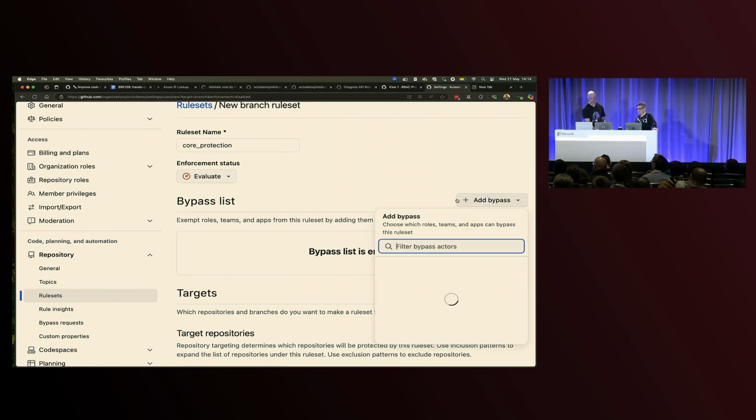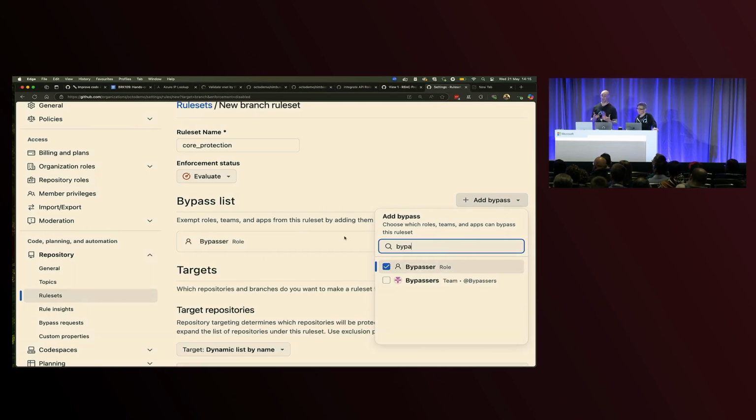Rule sets also allow you to have bypass, which means that if you need some actors in your organization to be authorized to take actions outside of that rule set, whether it's changing a particular file or pushing a particular branch without review, we can choose who might be the bypassers there. So we have a custom role in our organization already called bypassers. Another attribute of GitHub organizations is that you can create custom roles and assign people to those. Those roles can have different levels of access to different attributes across actions, across repositories, across different organization settings. And they can also then be used to group them differently to then include in your rule sets.